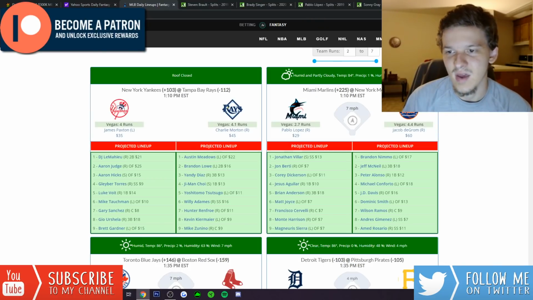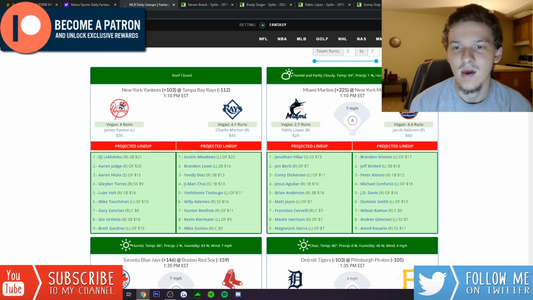Just too cheap of a price tag. 4.4 implied run total. I don't think I'm going to be stacking up the Mets. I actually like Lopez today, and I think I will have exposure to him. But I could see him giving up maybe 1 or 2 home runs. Peter Alonso is probably the best bet to hit one out of this team. I mean, the dude just has so much power.